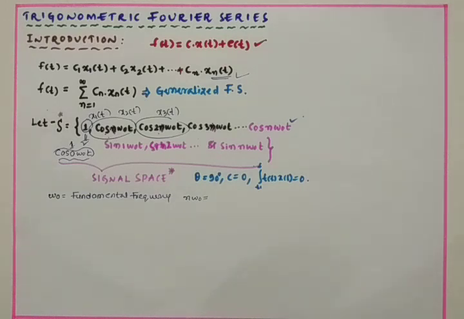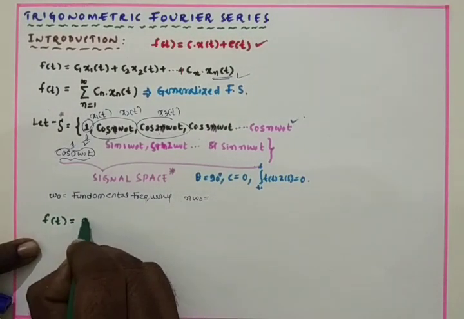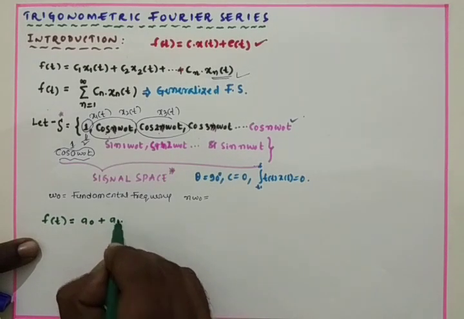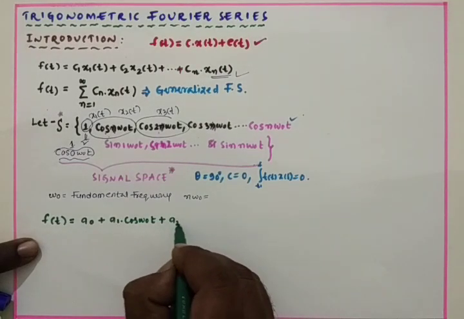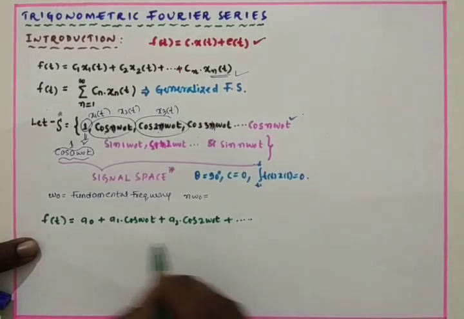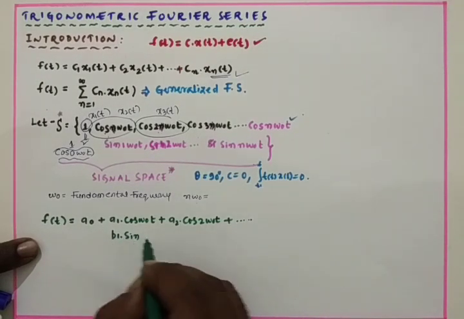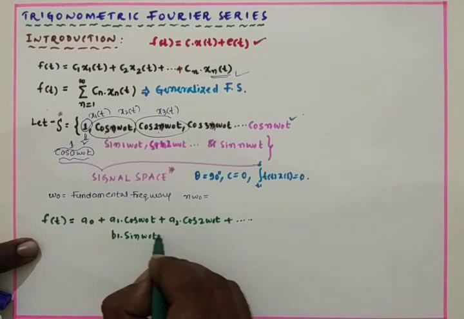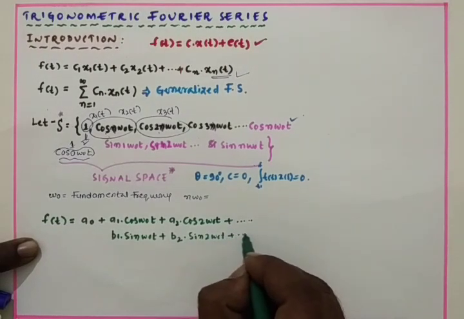Now I am going to elaborate this equation. f of t is equal to a naught plus a1 into cos omega naught t plus a2 cos 2 omega naught t, and so on, plus if you go with the sine terms, b1 sin omega naught t plus b2 sin 2 omega naught t, and so on.